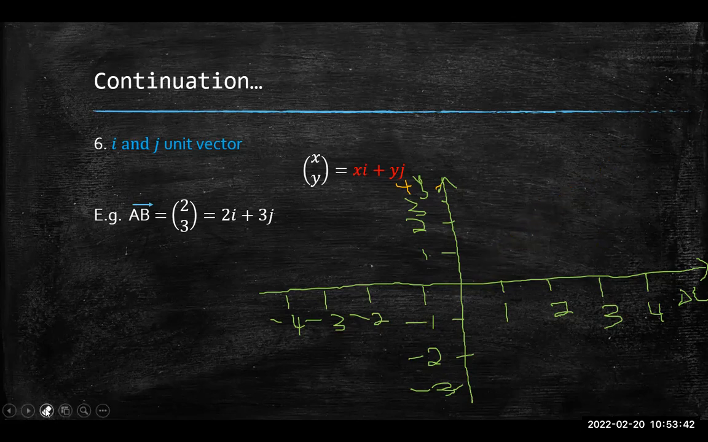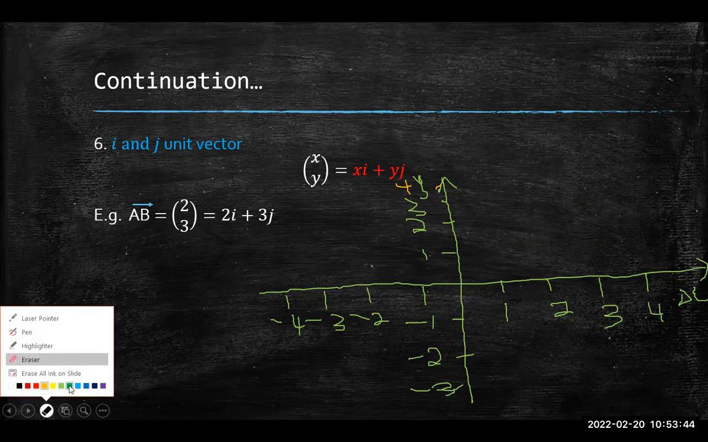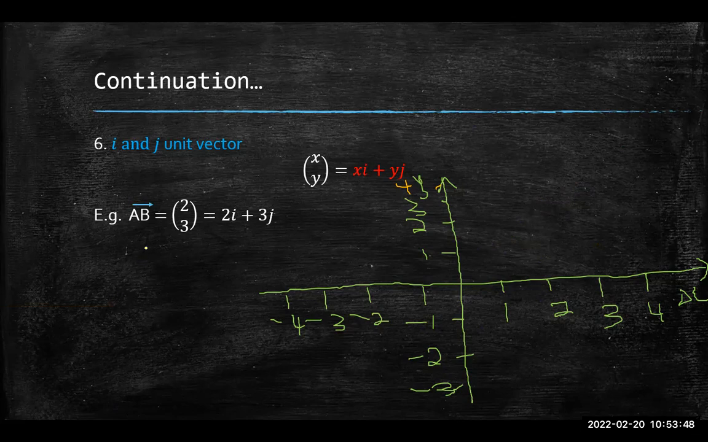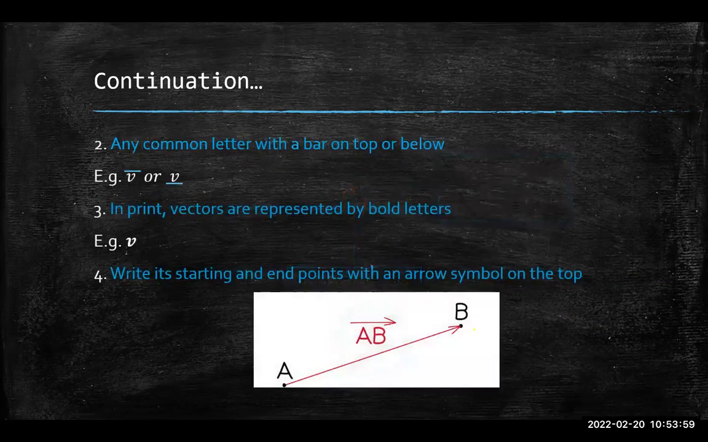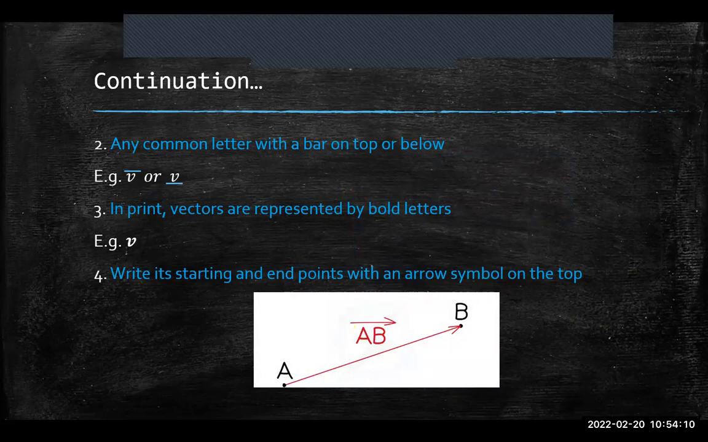Let me do another one, and hopefully you understand. So I choose a random point. I want to draw or sketch this vector AB. You came in late, but I was talking about how there are different ways to represent vectors, and one of those ways is to represent it like this. So if I have AB with that arrow on the top,